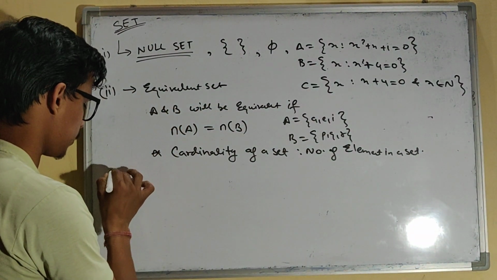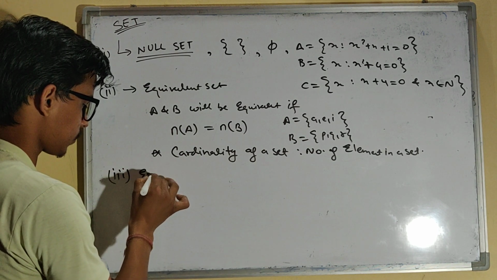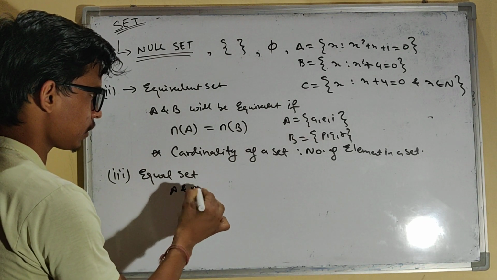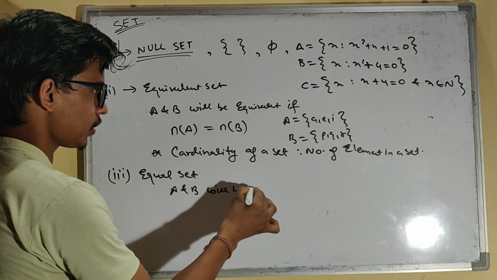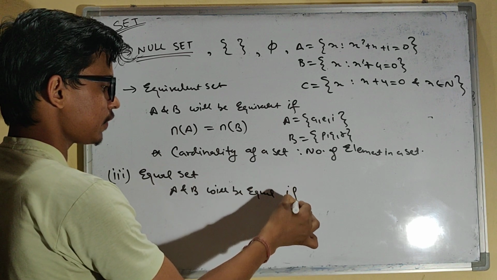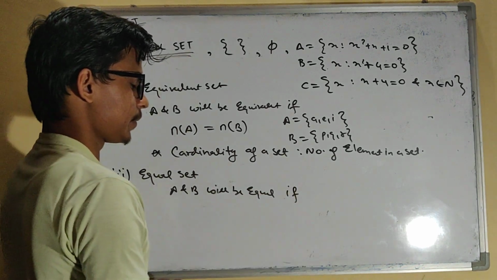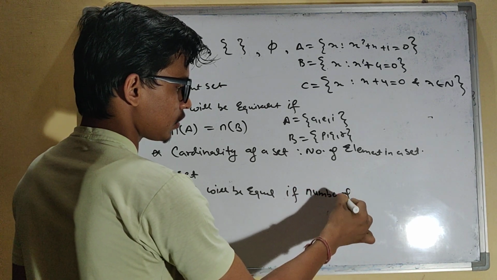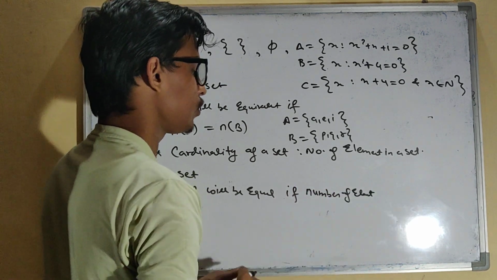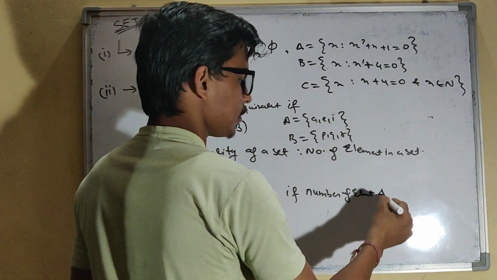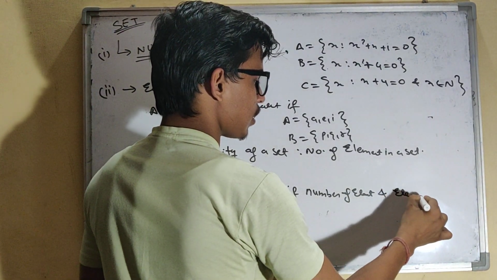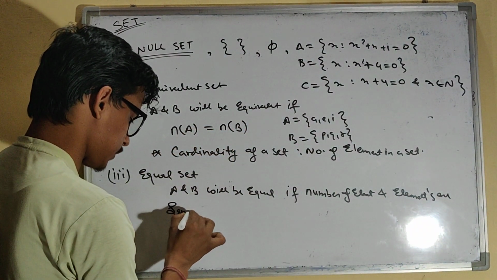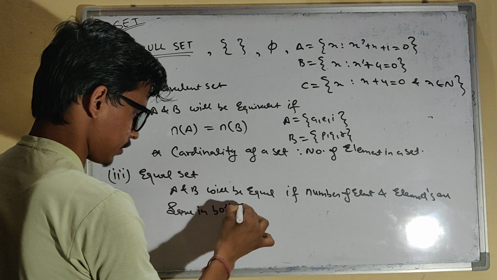And the third one is equal set. Again, it is also for two sets. A and B will be equal if the number of elements and the elements are the same in both sets.